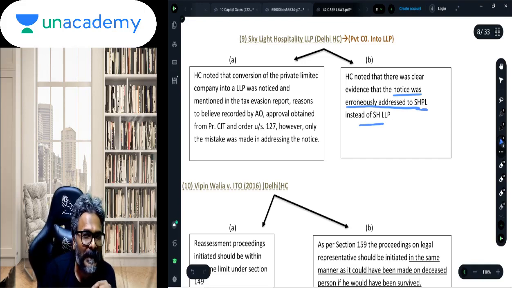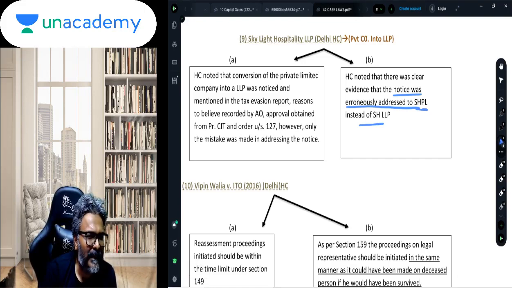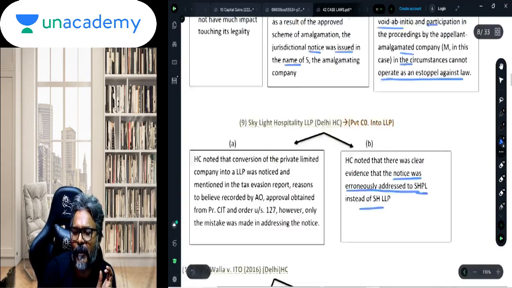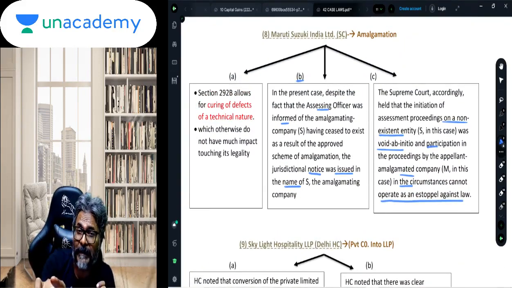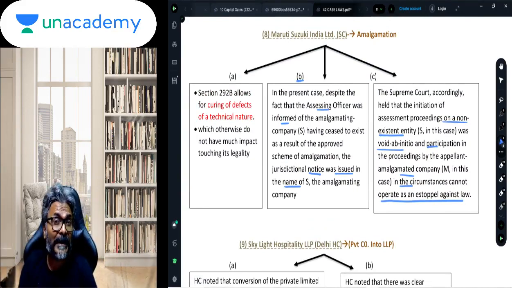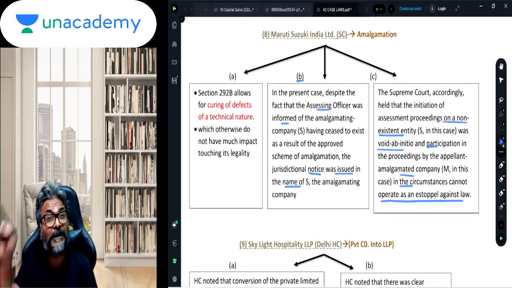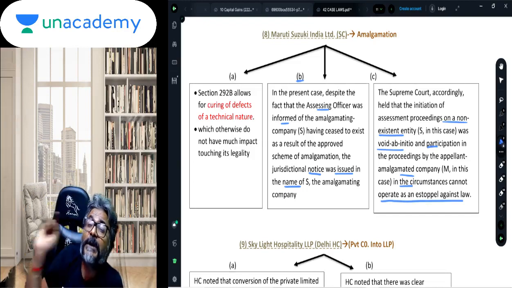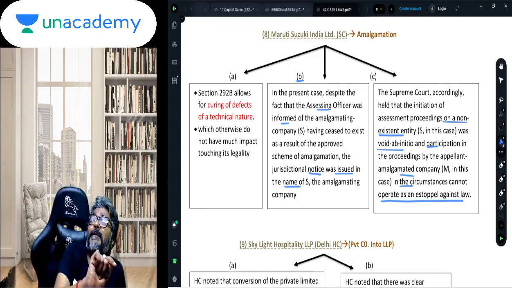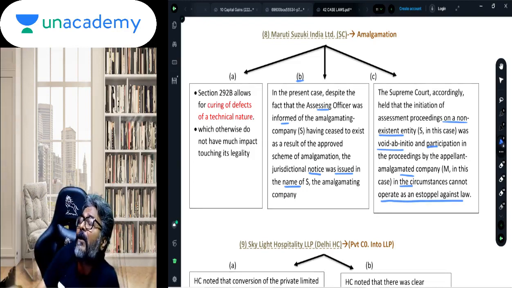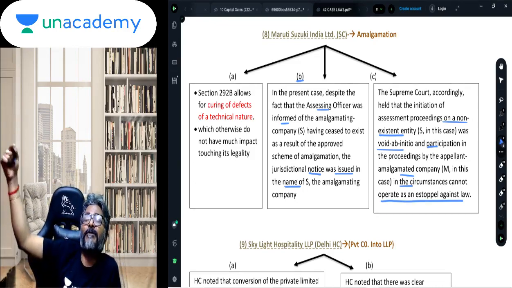the LLP. So how do I distinguish whether the notice given to a wrong person will be considered valid or not? You just need to check in the question whether the AO was already informed or not. If the AO was already informed about the amalgamation that has taken place, and still after the amalgamation the AO is issuing the notice on the amalgamating company, then that notice or that proceeding so initiated is void ab initio.